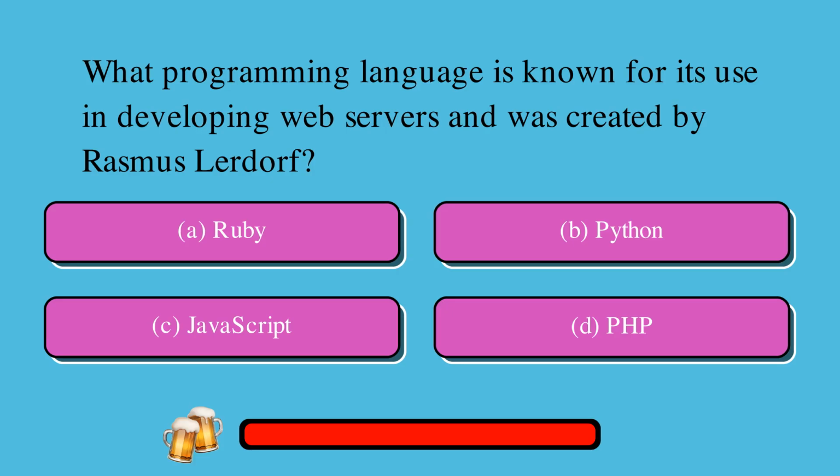What programming language is known for its use in developing web servers and was created by Rasmus Lerdorf? A, Ruby, B, Python, or C, JavaScript, or D, PHP? The correct answer is PHP.